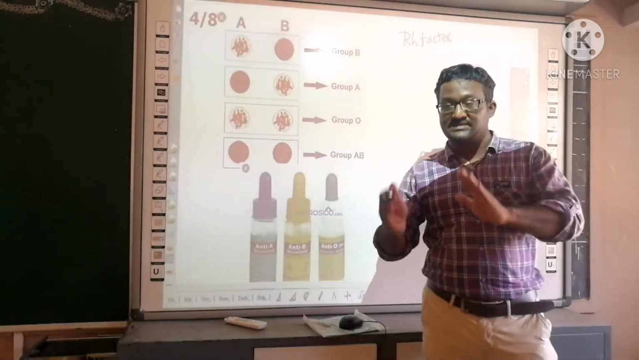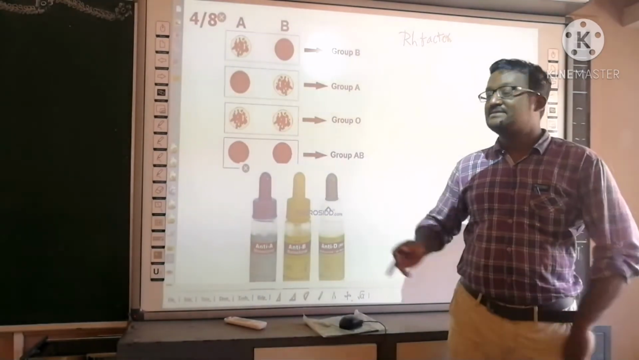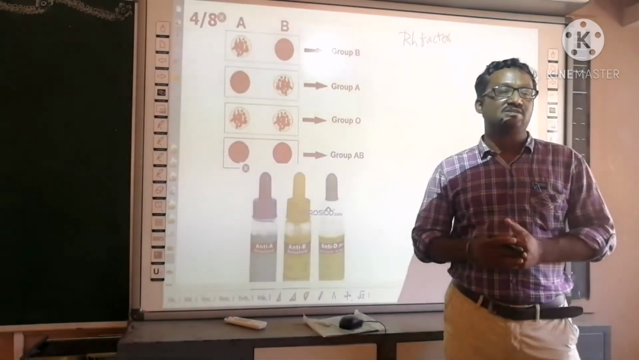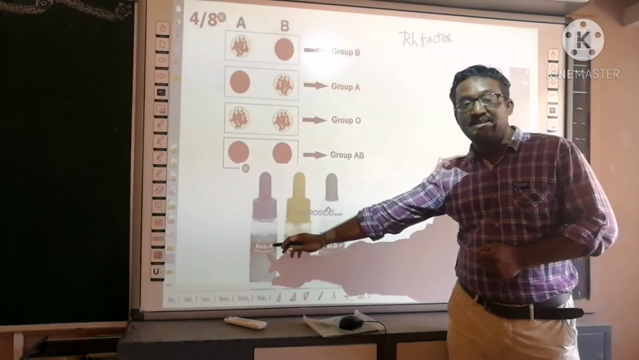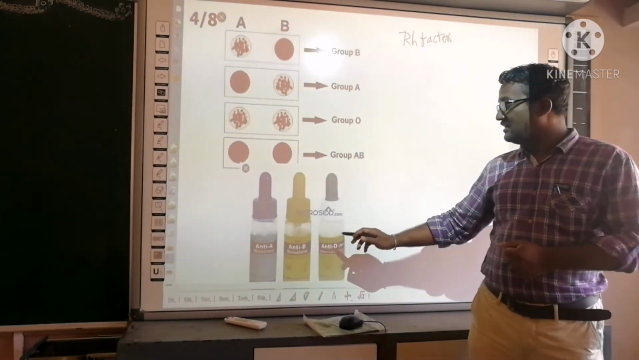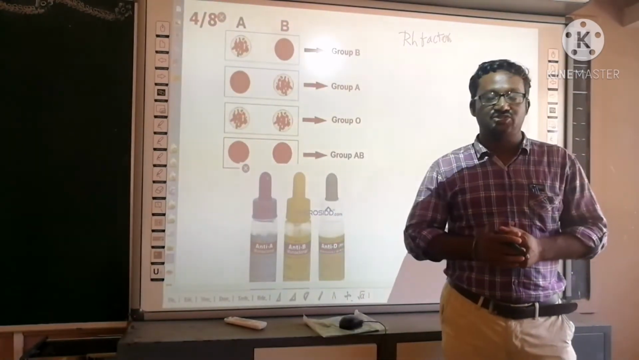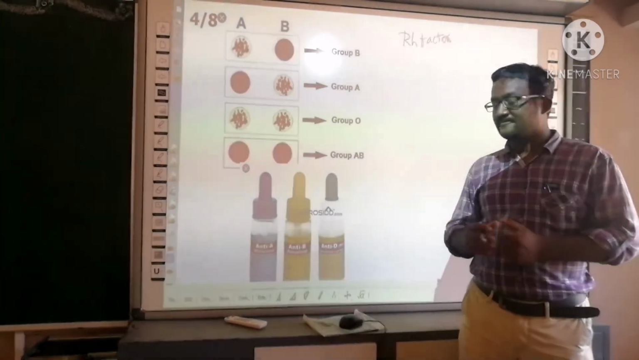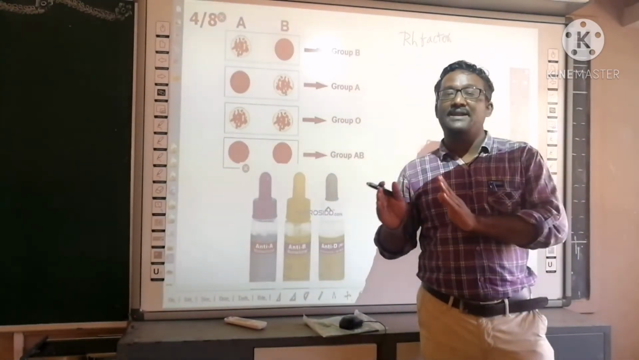So how to do the blood test? What are the materials required? First important material is a blood test kit. In that kit, 3 types of solutions are there. Those are anti-sera A, anti-sera B, and anti-D. Anti-D means anti-RH factor solution. It decides the presence of RH factor. So these 3 types of solutions are present in the blood kit.